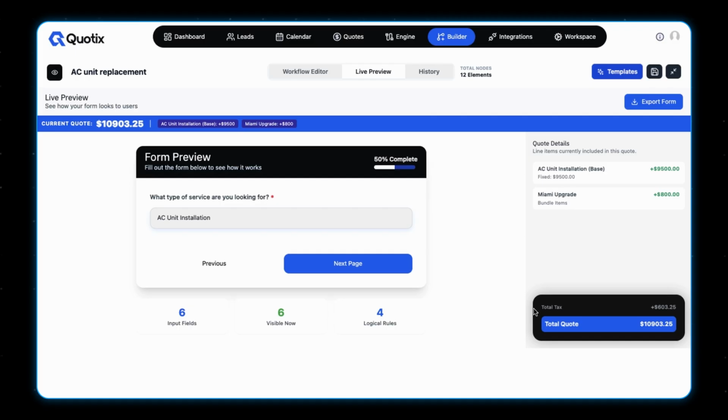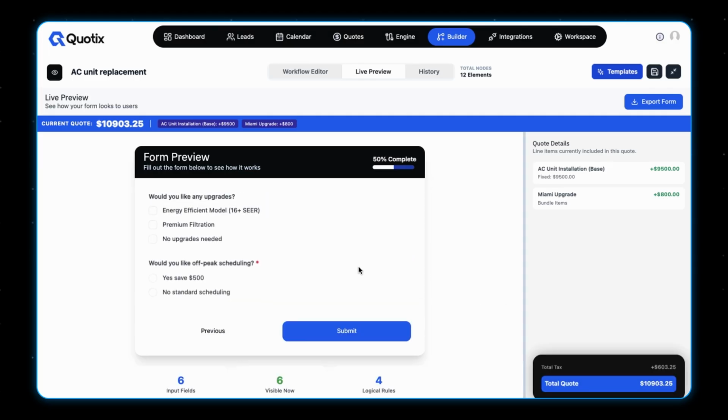It did not include Miami upgrade, which is what we are looking for. Let me just show another example here along the way.